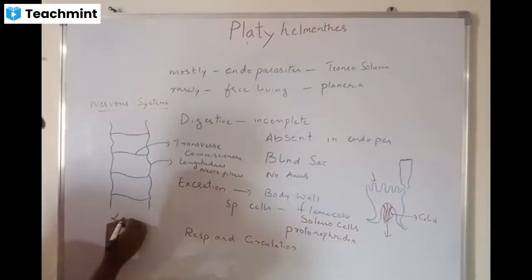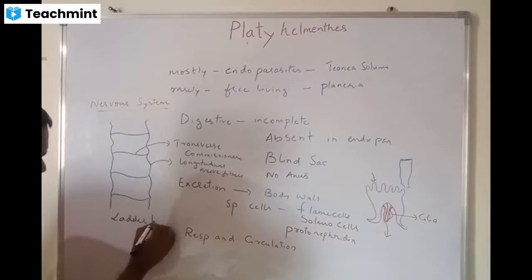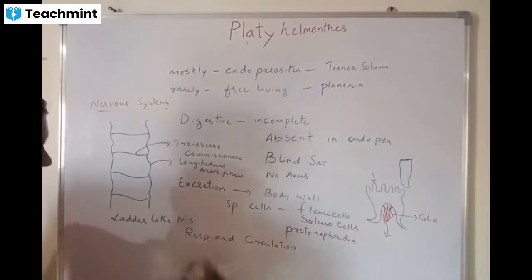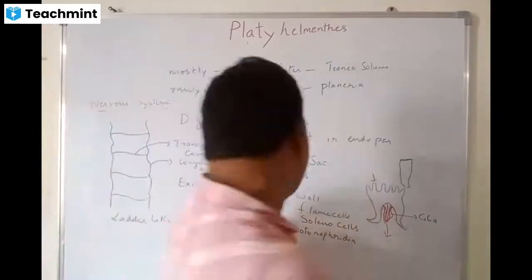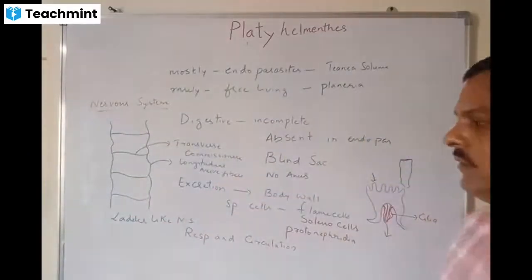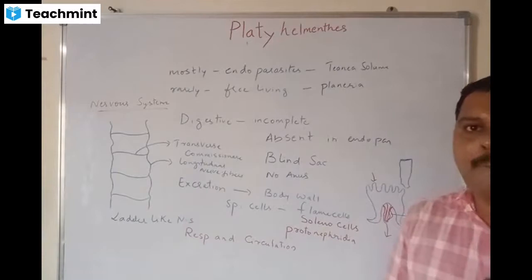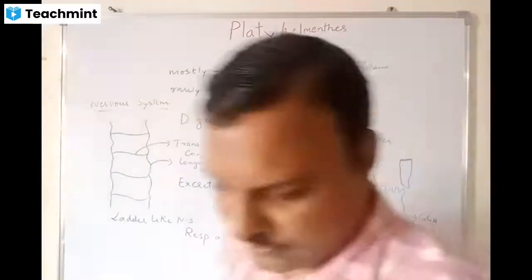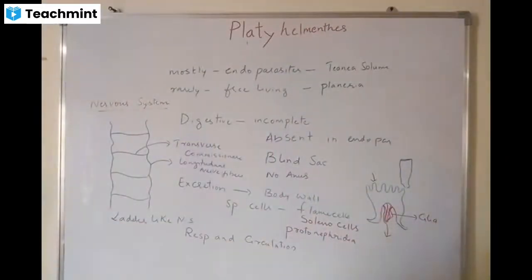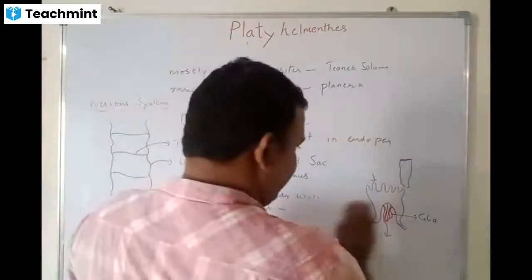We call it ladder-like nervous system in platyhelminthes. The system looks like a ladder.